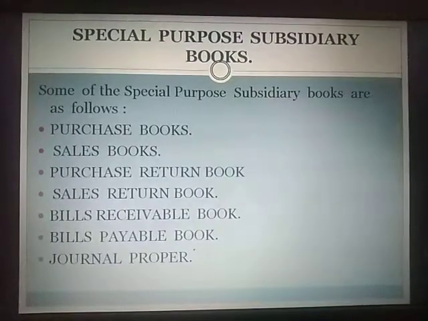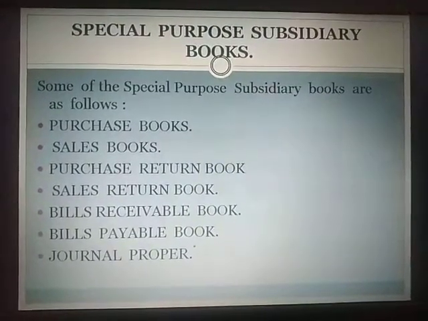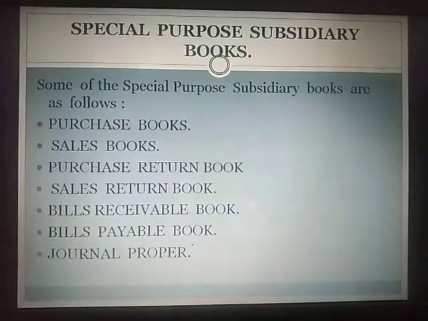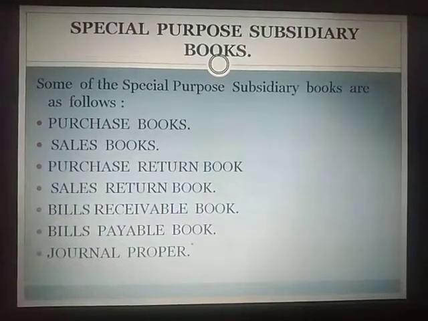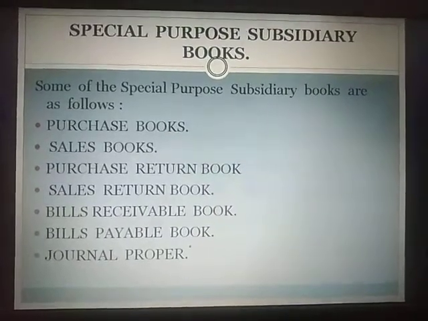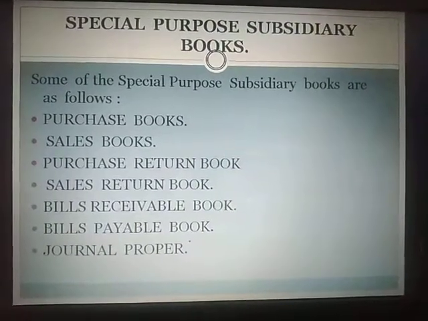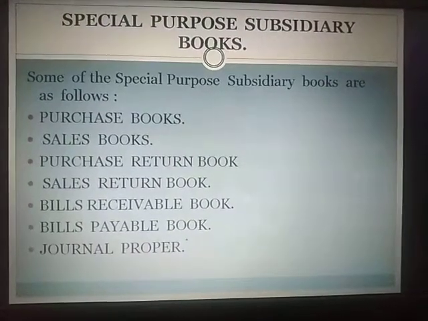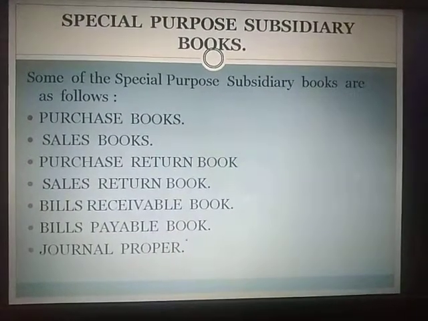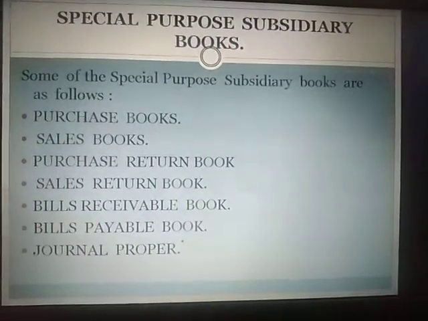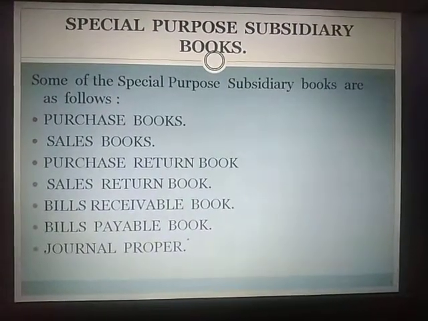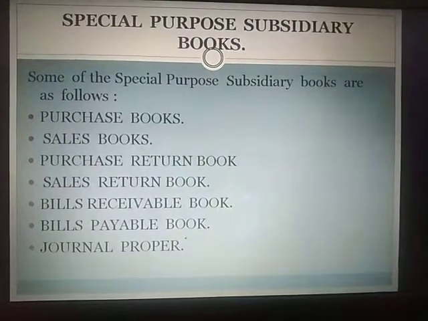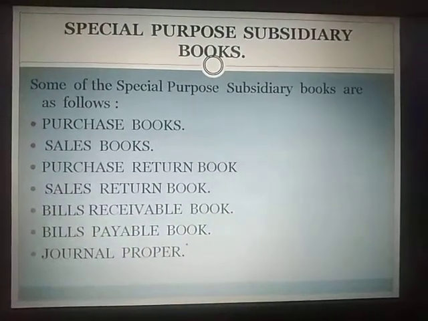So they are as follows: purchase book, sales book, purchase return book, sales return book, bills receivable book, bills payable book, and journal proper. Journal proper is nothing but the normal journal that we have already done. Now bills receivable book and bills payable book are not there in your syllabus, so we will not discuss them in detail, but the other books are there in your syllabus. So now we will move on to the purchase book in detail.